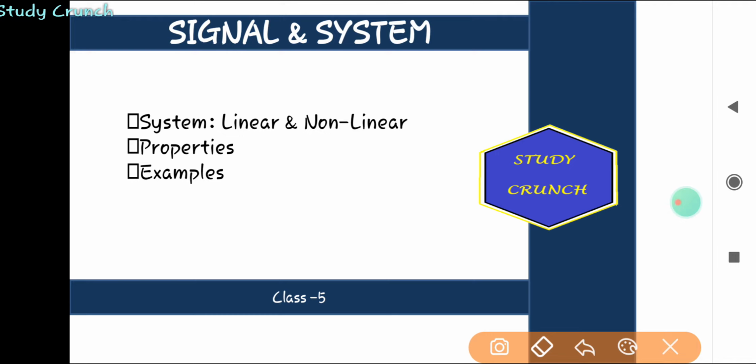Now we are going to start with signals and systems, the system part. First of all, the first system is linear and non-linear systems. We'll be discussing properties and examples as well. Let's start.